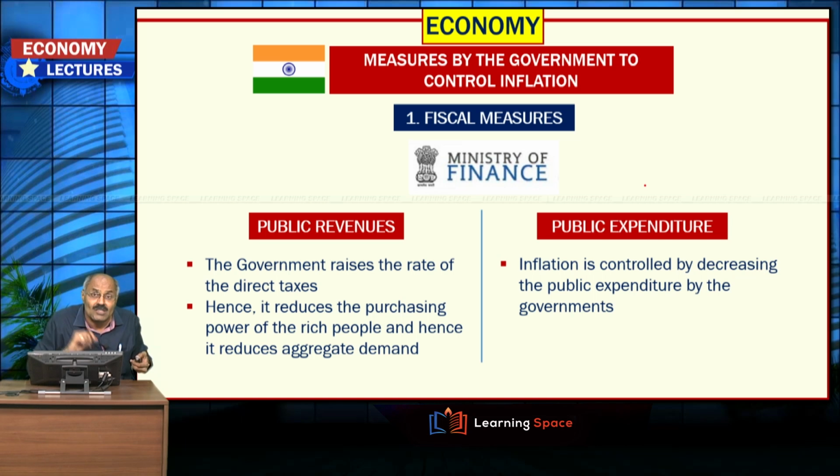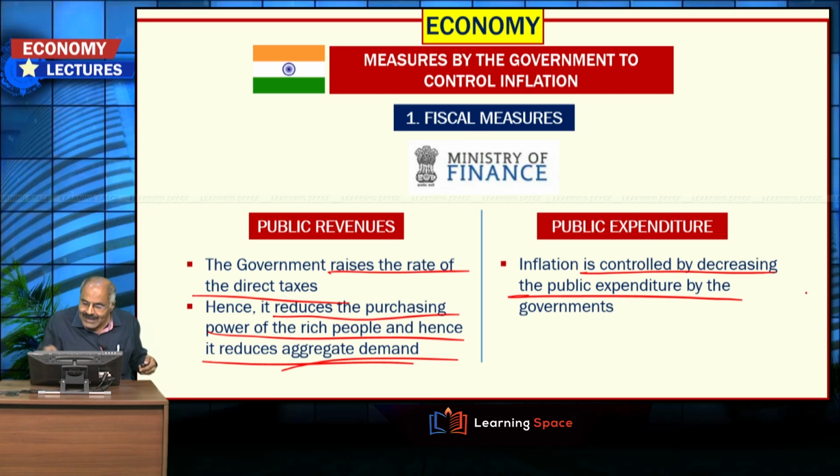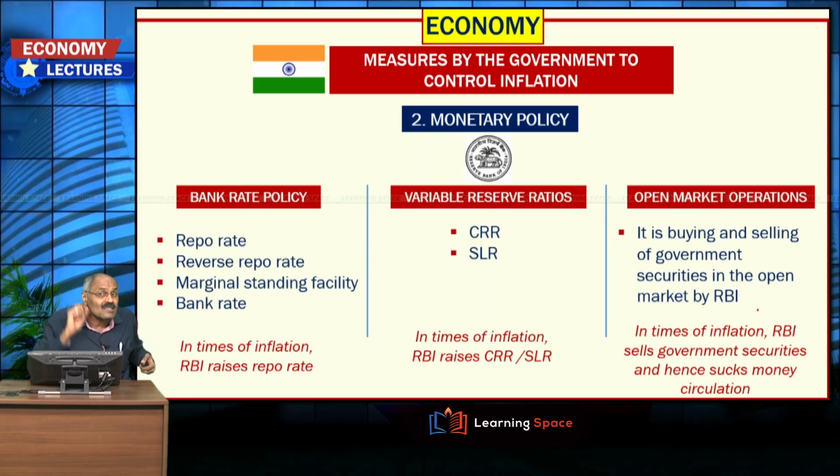And fiscal measures, that is public revenues. The government raises the rate of direct taxes. When the rate of direct taxes is raised, what happens? It reduces the purchasing power of the rich people and hence it reduces the aggregate demand. Then public expenditure. Inflation is controlled by decreasing the public expenditure by the governments. So these are the measures under fiscal policy.